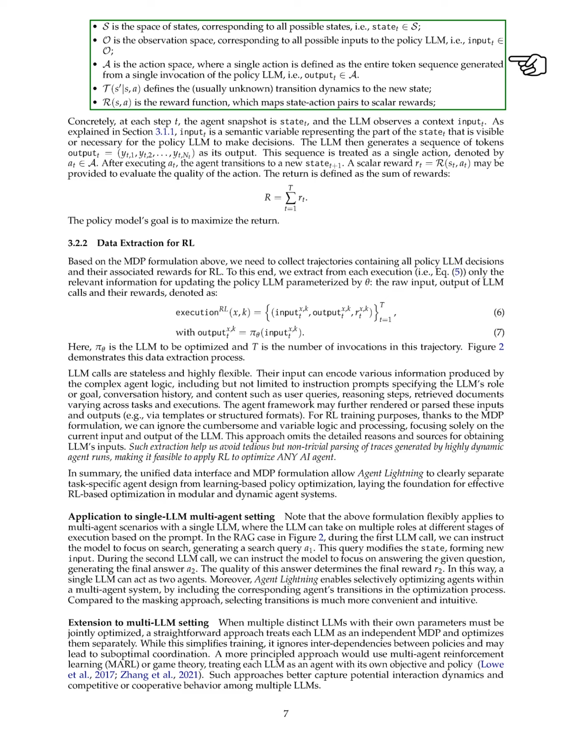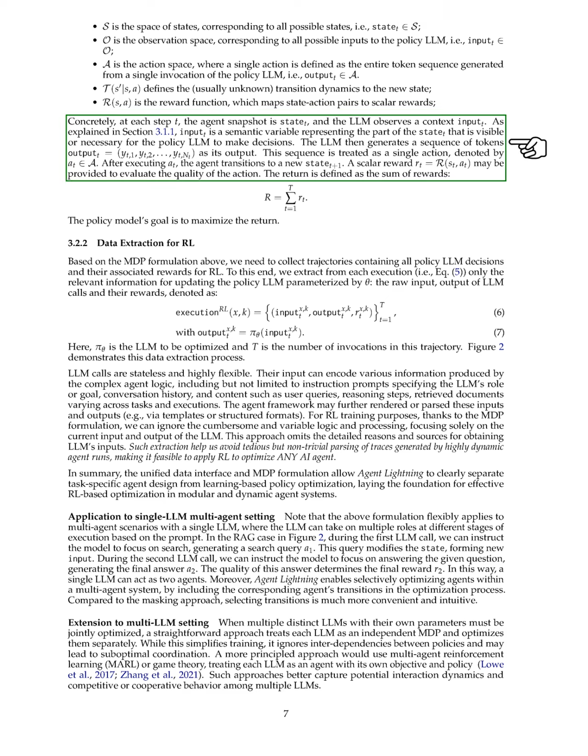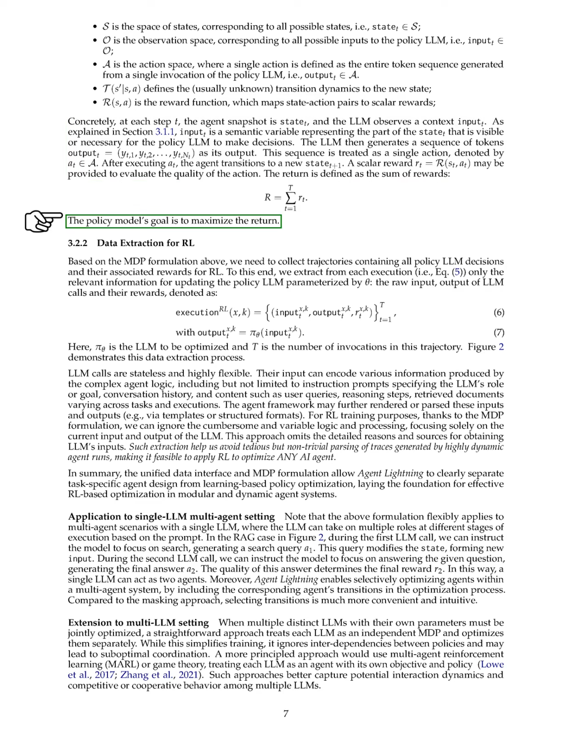At each time step, we have a snapshot of the agent state and the LLM observes a context that is necessary for decision-making. The LLM then generates a sequence of tokens as its output, treated as a single action. After executing this action, the agent moves to a new state, and a reward is given to assess the action's quality. Our goal is to maximize the total rewards over time.